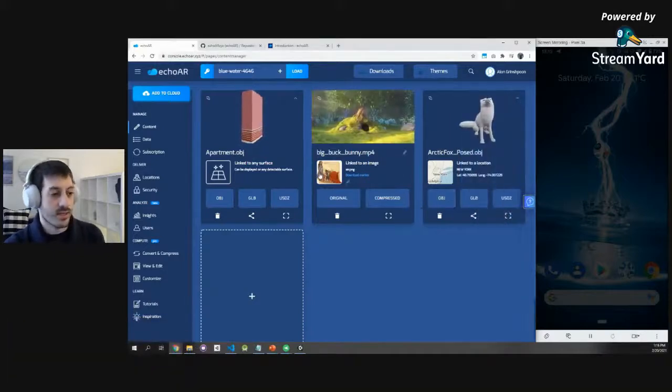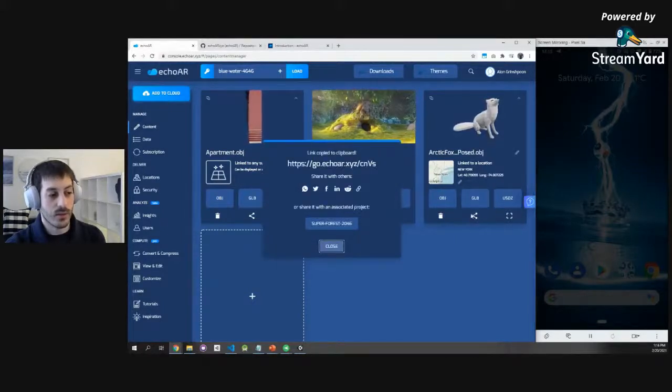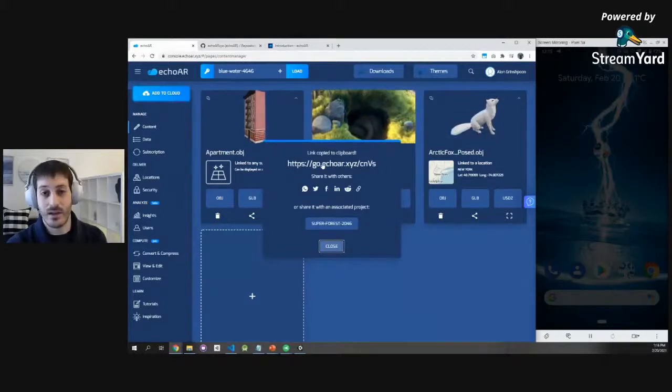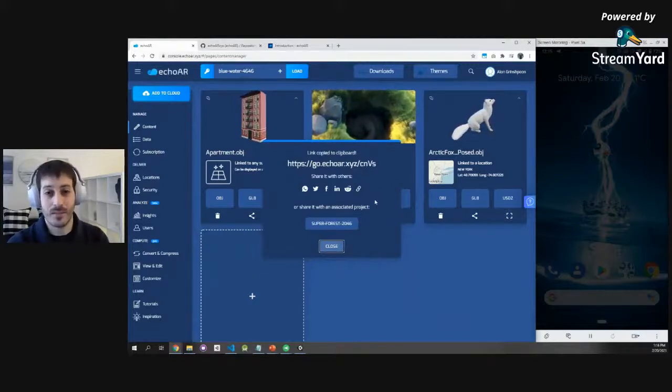So let's continue exploring the console. You can also share 3D models. Basically, the same way you would do with the QR code, you can scan. You'll automatically get this short link to the 3D model that you can share on social media, or send to your friends, and they'll automatically be able to see your content in augmented reality.